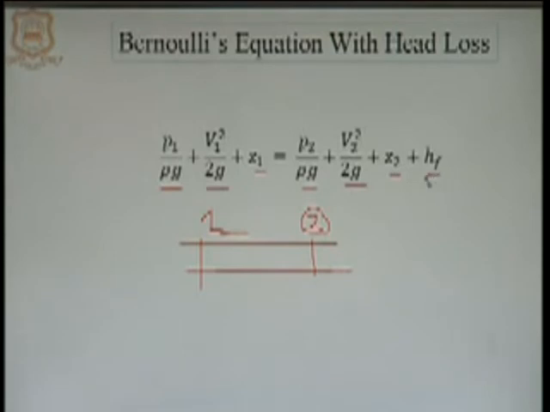So, HF is the head loss, meaning the loss taking place from 1 to 2 in terms of the height of the fluid, right.